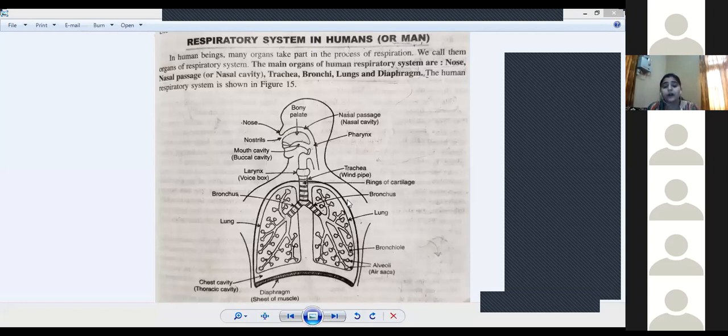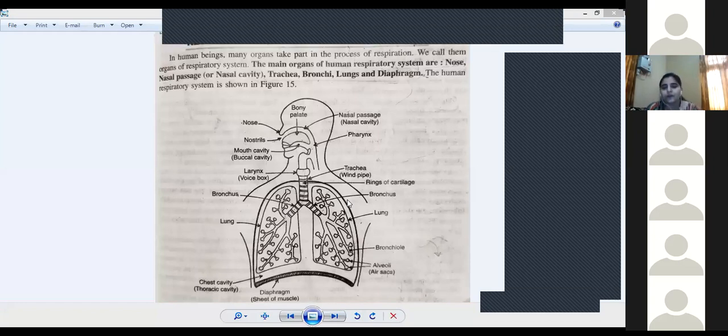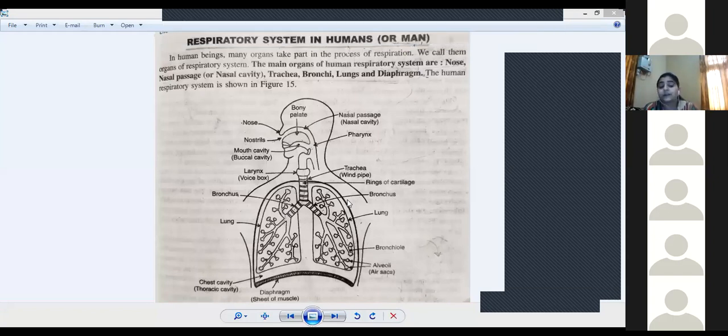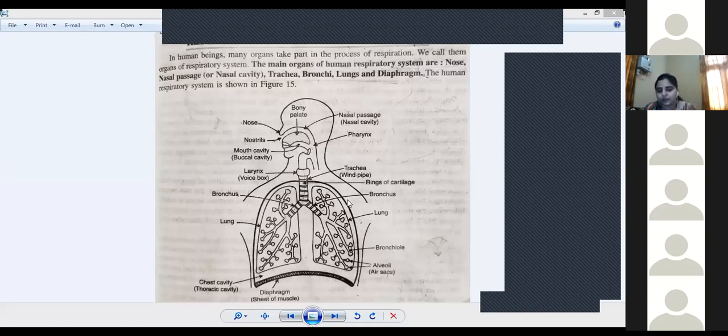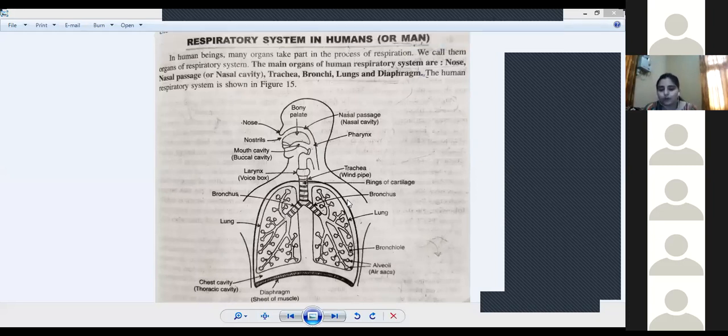Now we will study the process of respiration. What is the process of respiration? The air enters into the nose through the nostrils. Nostrils have hairs and mucus present. What do this hair and mucus do? They trap the dust particles. Finally the air enters into the pharynx. From the pharynx the air enters into the larynx, then the trachea, then bronchi, then bronchioles, and finally the air reaches the alveoli.